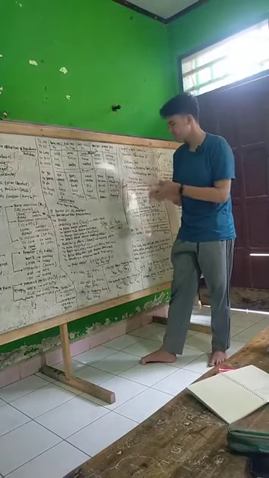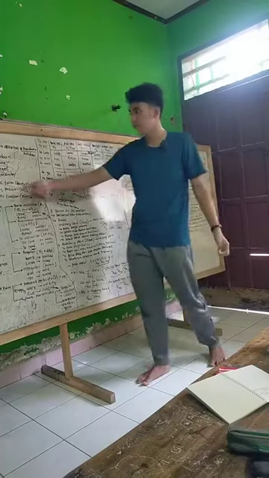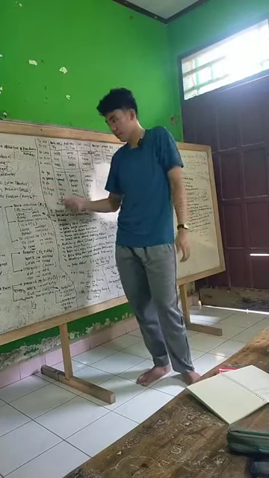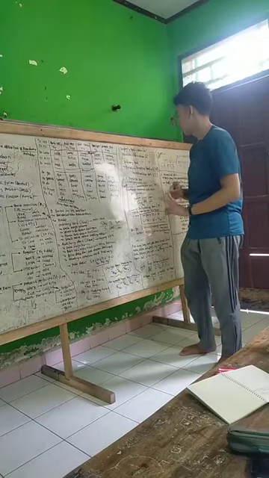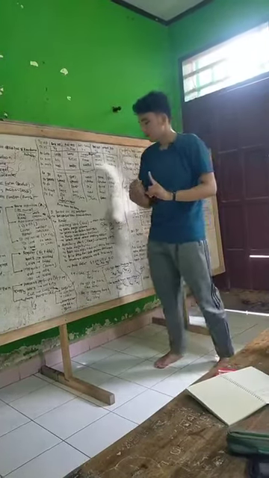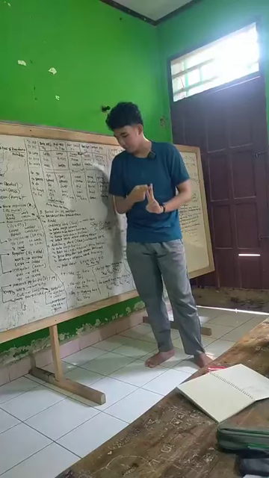Okay. Next, we move to the second part of verbs, which is position. The position is divided into two parts: ordinary verb and auxiliary verb.